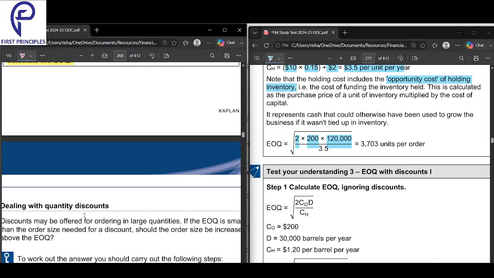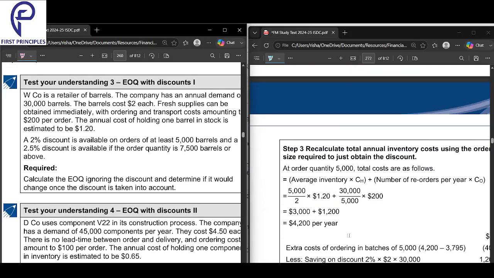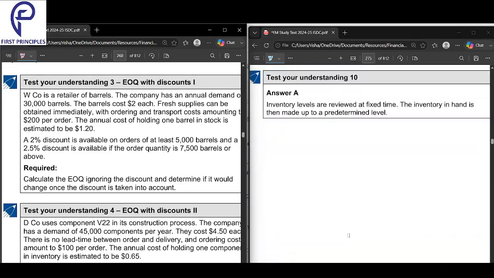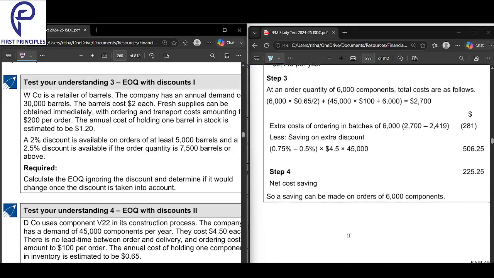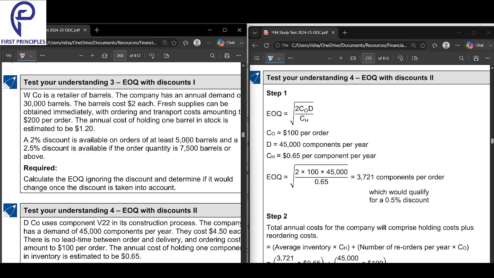Okay, two sums done. Now we'll look into the third sum here, dealing with discounts. They'll give some discounts. So let's look into dealing with discounts. There's an easier method of doing it. We will look into how you can deal with discounts.